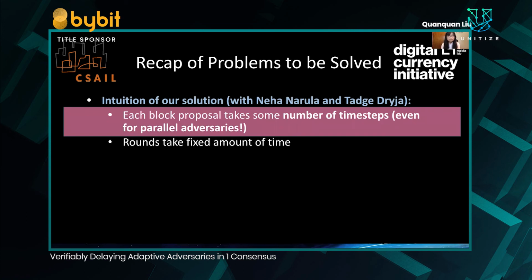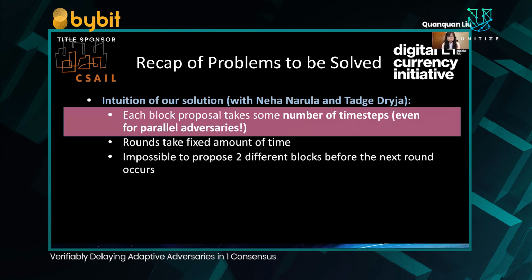Rounds take some fixed amount of time, guaranteed by our assumption that message delay is fixed in a synchronous network. Thus, we make it impossible to perform the time steps necessary for two different blocks before the round rolls over to the next round.